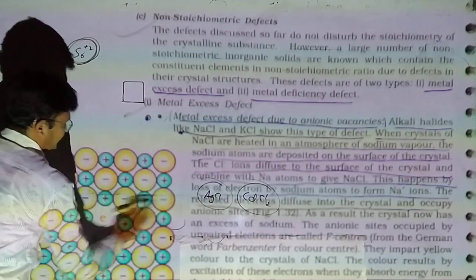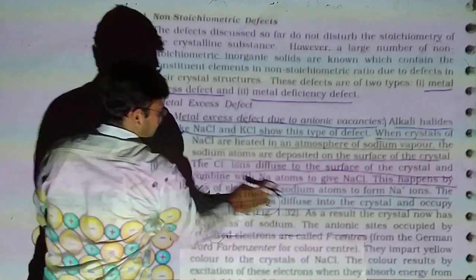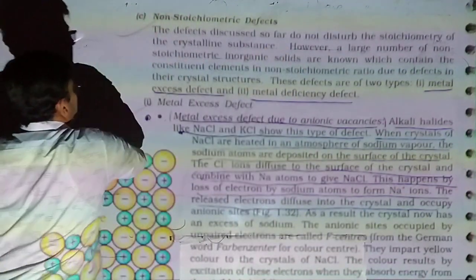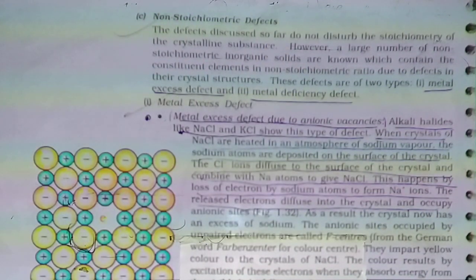Non-stoichiometric defect. The third type of point defect is the non-stoichiometric defect. Here our stoichiometry will be disturbed. After the defect and before the defect, it is disturbed.